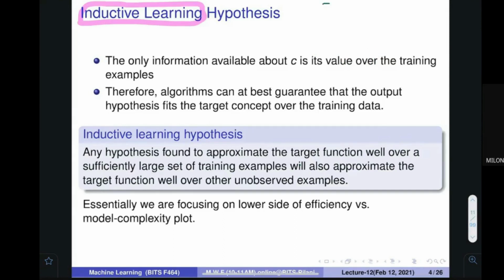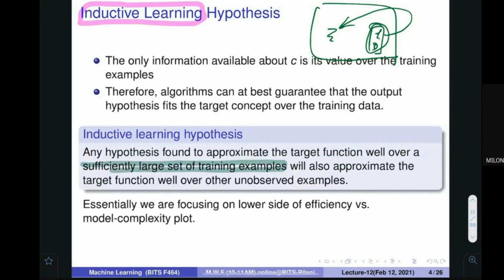The complete space, this data is available. You find a good hypothesis over here, and this would also work over here. This is what it is telling. In this particular statement, there is a hidden word that you may have omitted: sufficiently large set of training examples. You have omitted this, and that is very important. If you have this, then only it would work. So that's why I wanted to tell you that only if you have a sufficiently large number of training examples is it going to work.